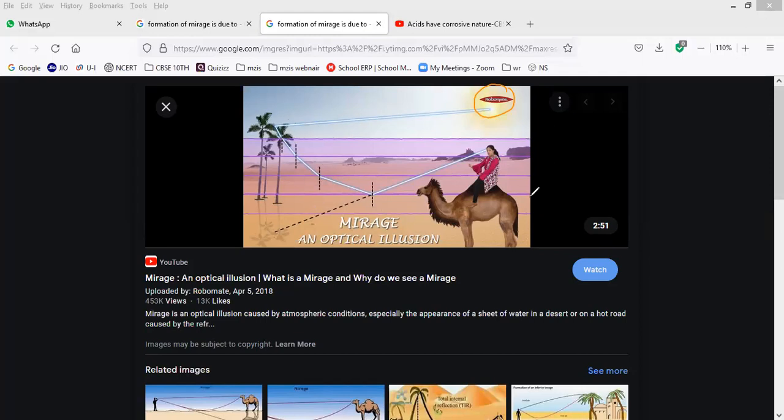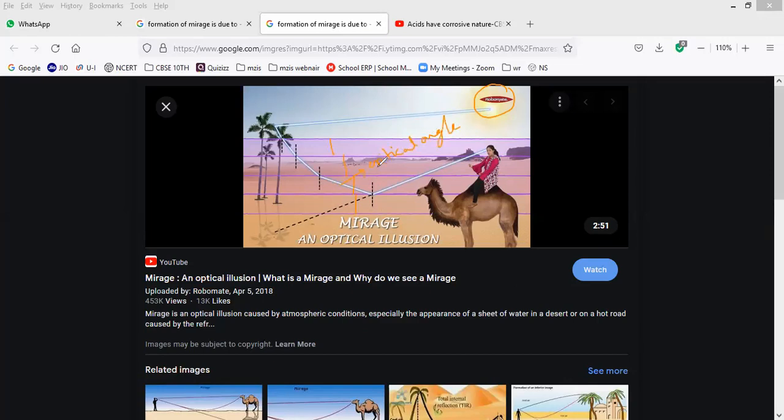So at the end point, you can consider the person who is traveling in the desert. So they are considering 4 different layers of the atmosphere. You can see 4 different layers of atmosphere. Now, here continuous refraction will take place. Bending of light, bending of light, bending of light. Now, at a certain situation the incident ray will reach the critical angle. What will happen, guys?